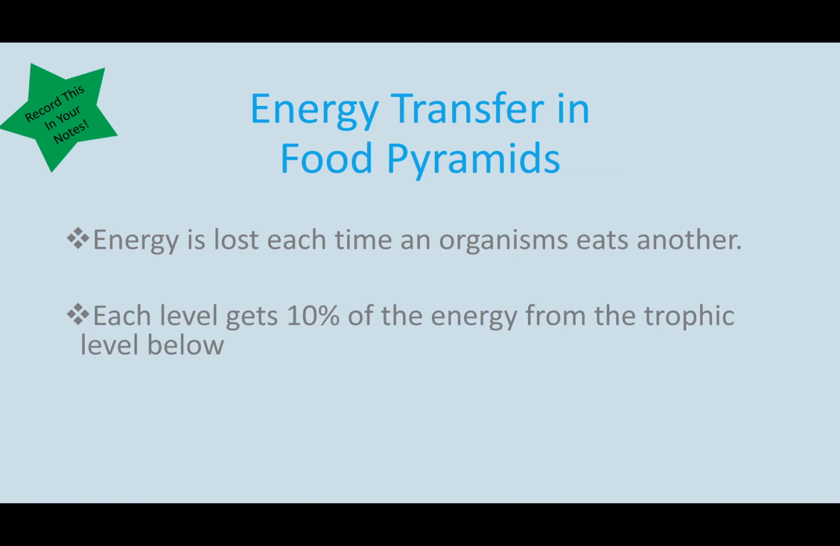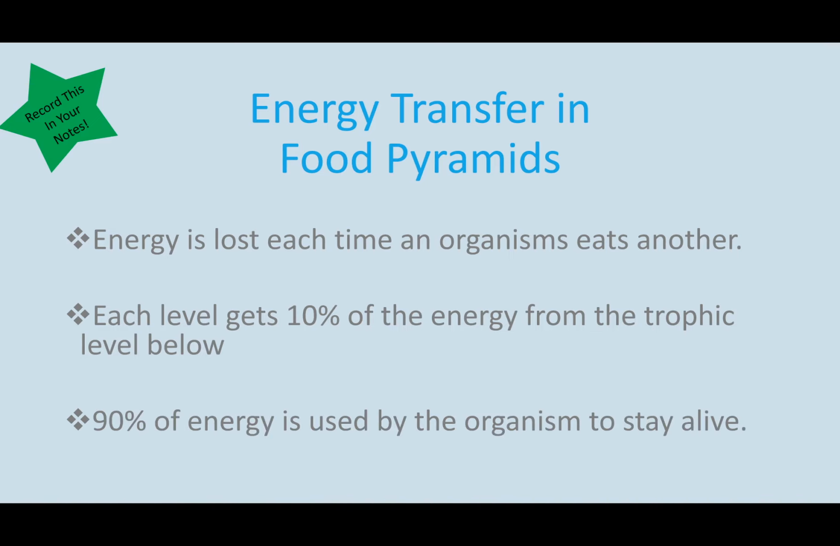So each level gets 10% of the energy from the trophic level below. So they're only getting 10% of the total energy that's in the level below. And 90% of the energy is used by organisms to stay alive. So basically this is where the difference is. So if you look at plants, they gain energy from the sun. 90% of that energy is used to keep itself alive, and 10% is what the level above can obtain or access when it gets eaten.